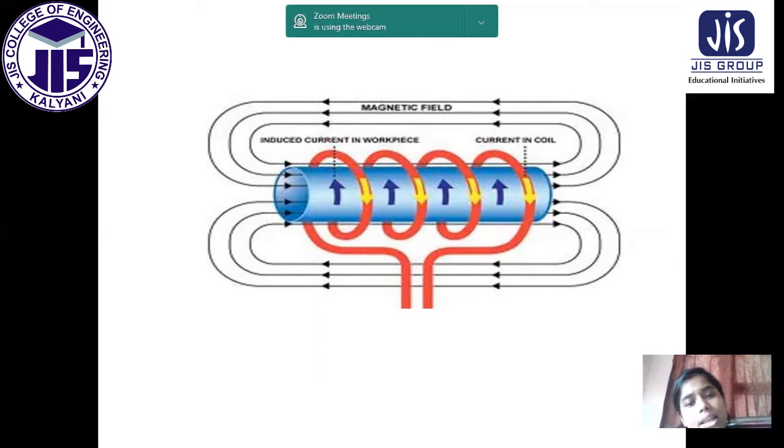This is nothing but electromagnetic induction. Due to the change in the current, we are getting the magnetic field. So this is called magnetic induction. By the figure, we came to know that by changing the current, we can get the magnetic field.